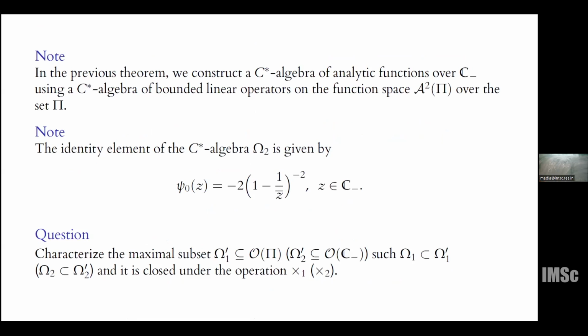What is more interesting in the second case is that we started with operators defined on A2 of pi, but at the end we end up with C-star algebras on a domain which is not pi, but something different, C minus.